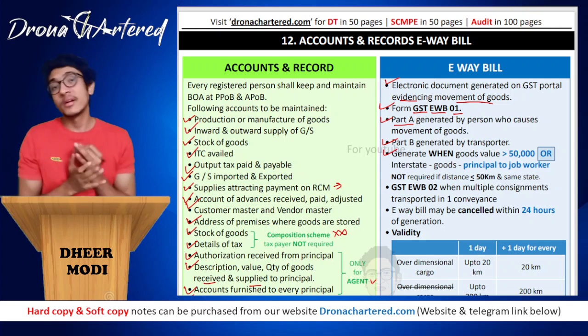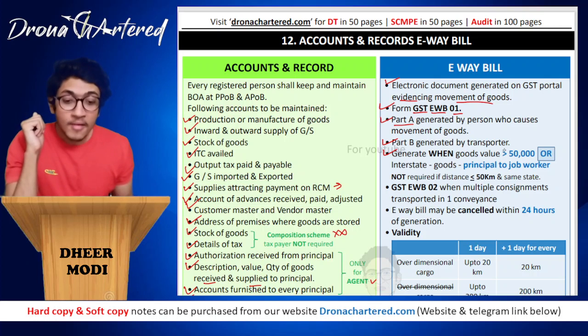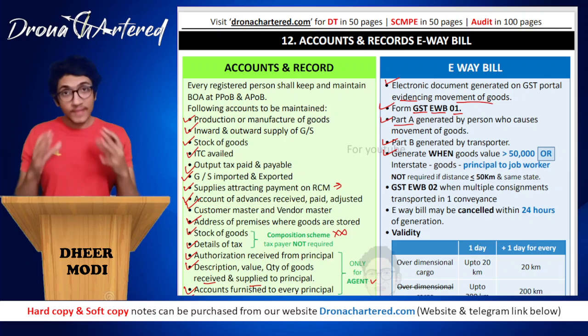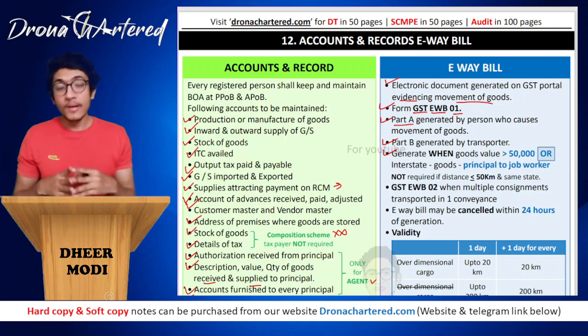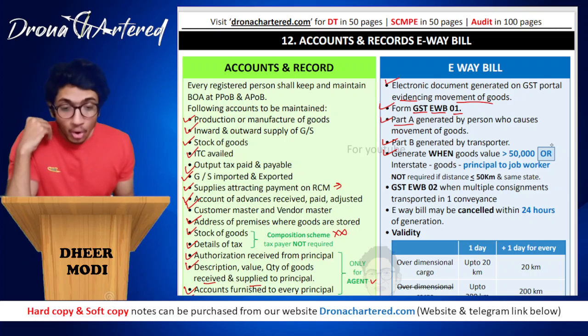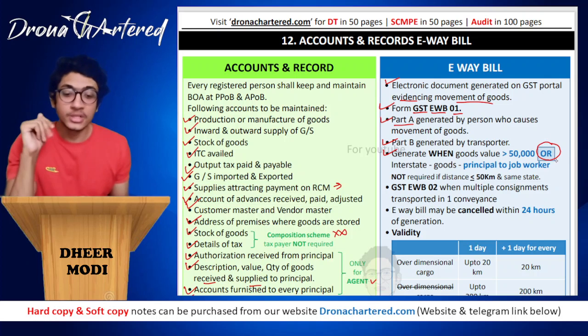Do I have to generate this every time? No, there are some conditions given. It is to be generated when the value of goods is greater than 50,000. That is, the goods that are being transported, their value is greater than 50,000. Or, that means either this or that. Okay, so it is an OR condition, it is not an AND condition.